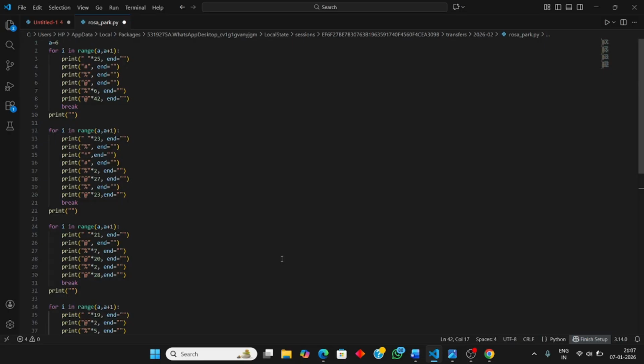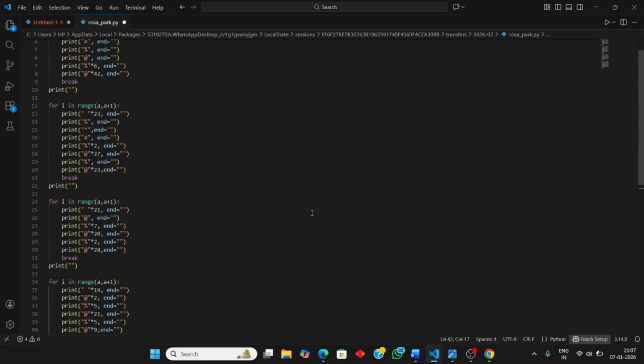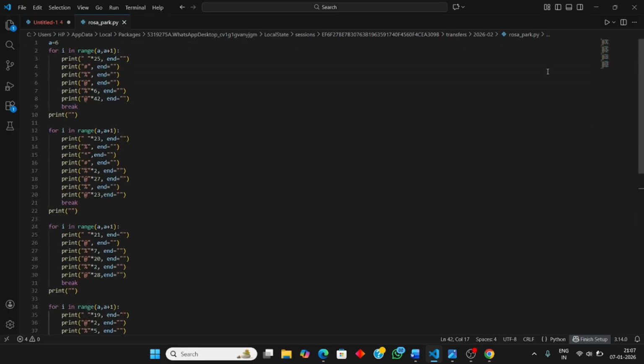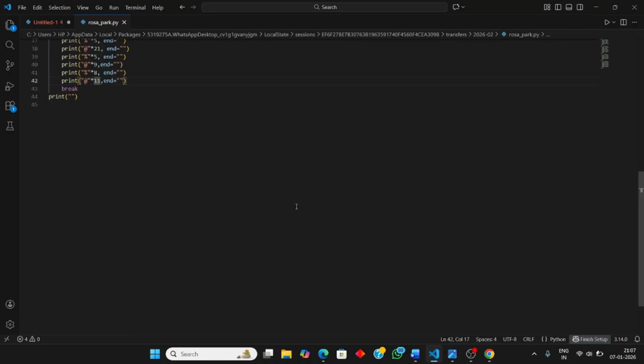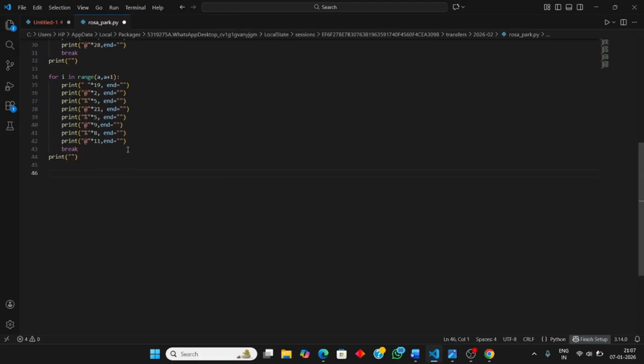Okay, now I will show you this code. I will run it and show you this much only first. See, this much part we have done. Okay, now let's continue. That only we will be continuing. There are approximately 200 something lines of code. Okay, so just copy paste this again.